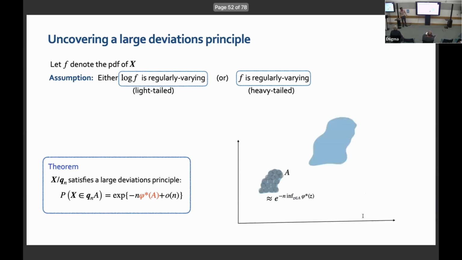Nothing serious here. And what you also get is an explanation for the self-similarity behavior. So this is qn times a set A. If you look at a suitably scaled version of that set, which is 2 to the power 1 over alpha times A, where alpha are the regular varying indices of each of the marginals, so each component is being stretched differently for the set A, then the same arguments will apply, and you will get the self-similarity.